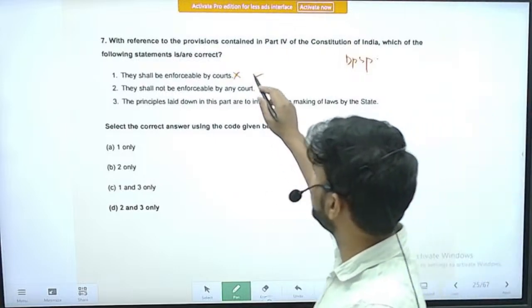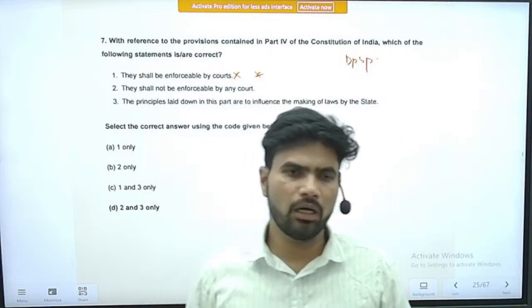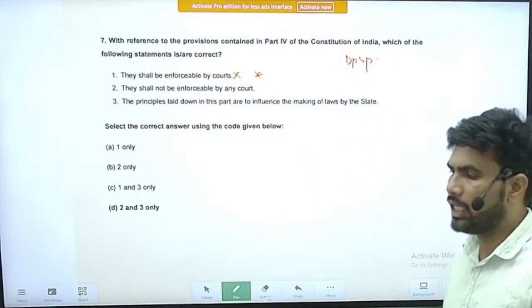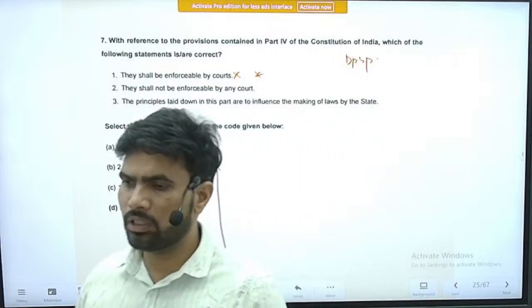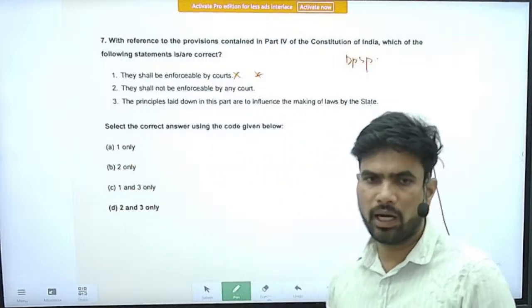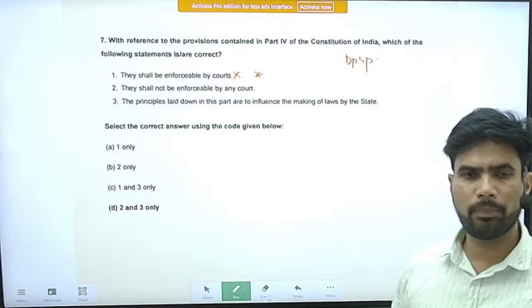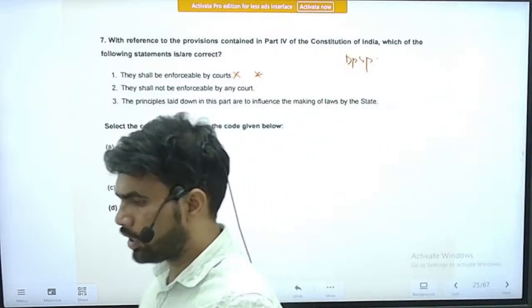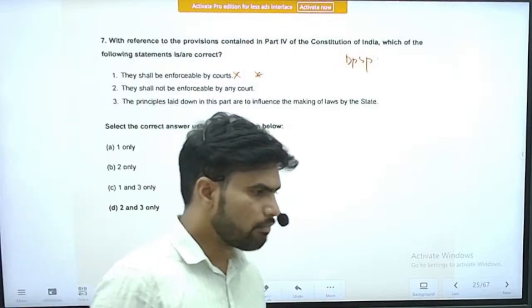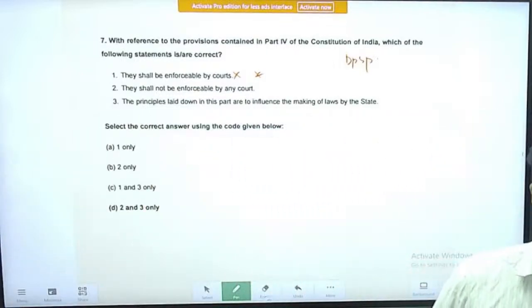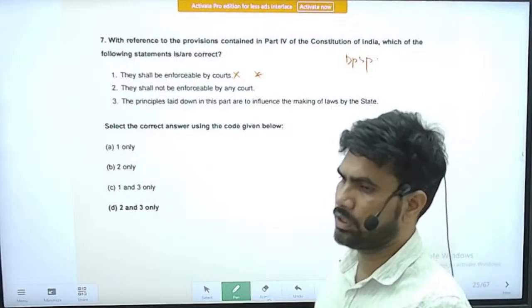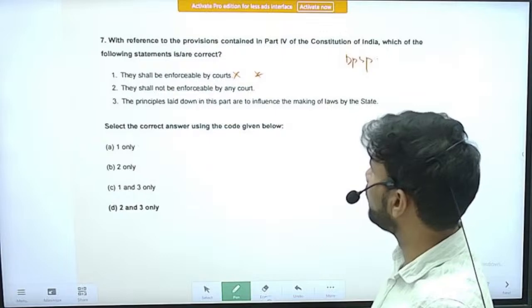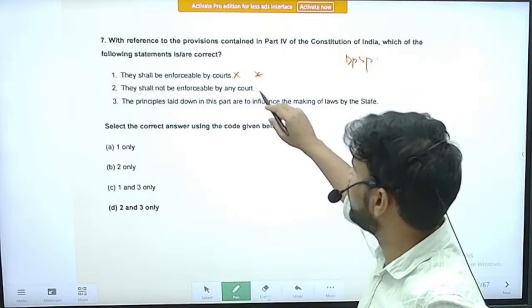So there is no backing like that for the items mentioned in the Directive Principles of State Policy. The court cannot ask the government to implement the principles mentioned there, and no person can go to court and ask that the items mentioned in the DPSP shall be enforced. Right. Next statement, they shall not be enforceable by any court.